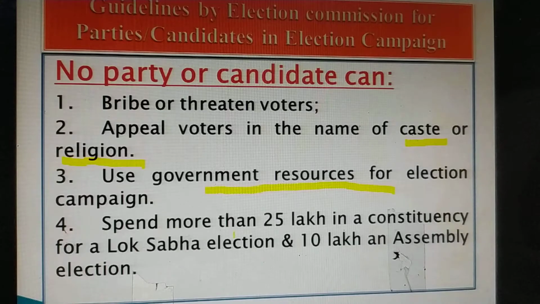Here a fixed amount is given: 25 lakh for the Lok Sabha elections and 10 lakhs in the state assembly elections. It means they can't spend more than this amount. So these are some of the guidelines which are required to be followed by the candidates during the election campaign.